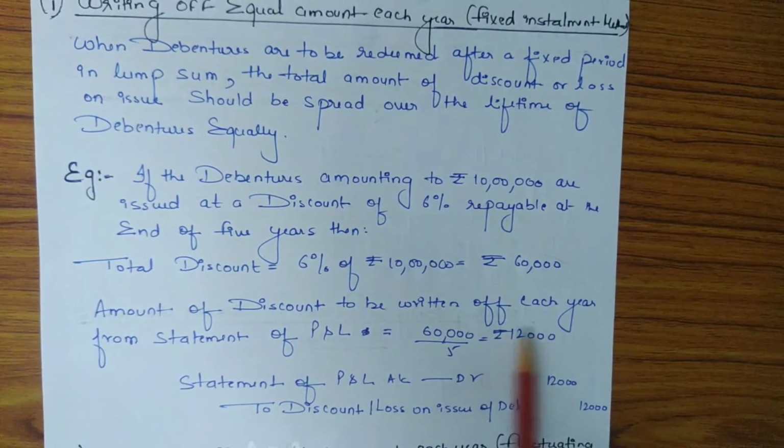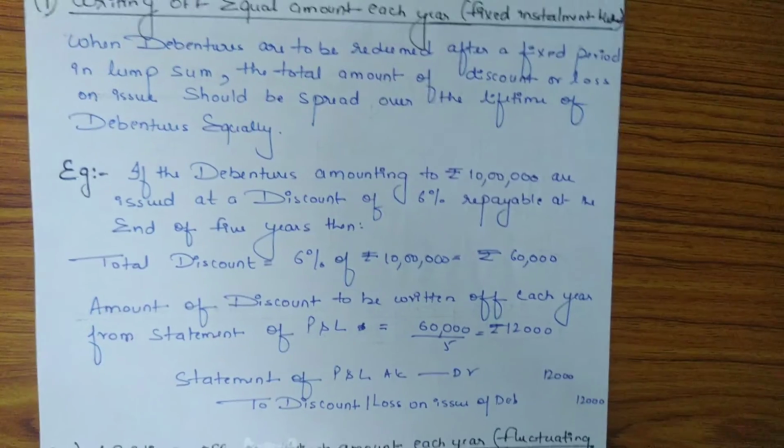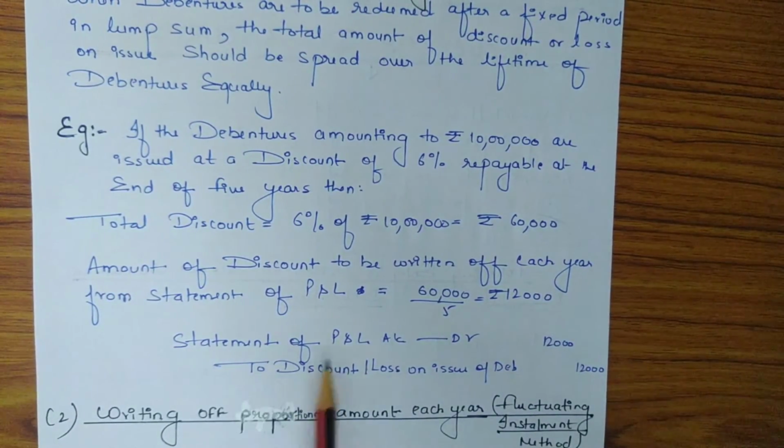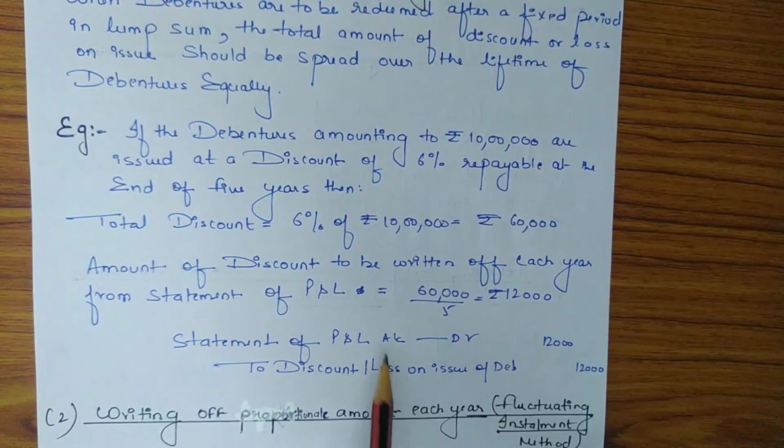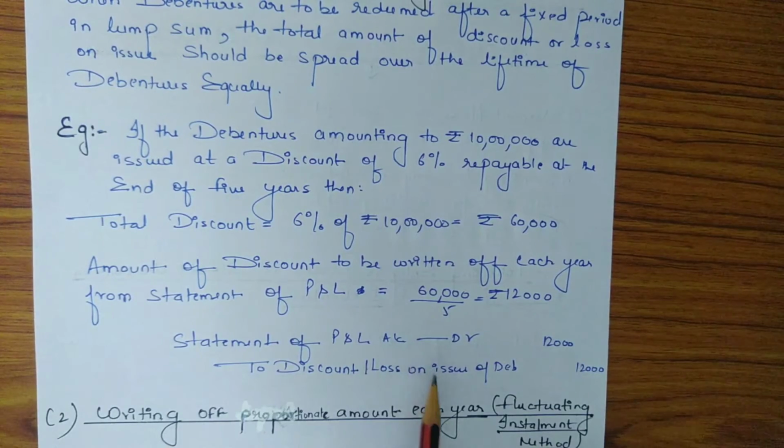So 12,000 is the amount which will be written off every year during the time of 5 years. So the entry will be statement of P&L account debit to discount or loss on issue of debentures with the amount 12,000, and this entry will be passed at the end of every year during the time period of 5 years.